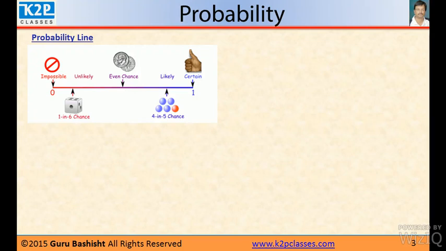If the probability is between 0.5 and 1, we say it is a likely event. If the probability is between 0 and 0.5, it is called an unlikely event.